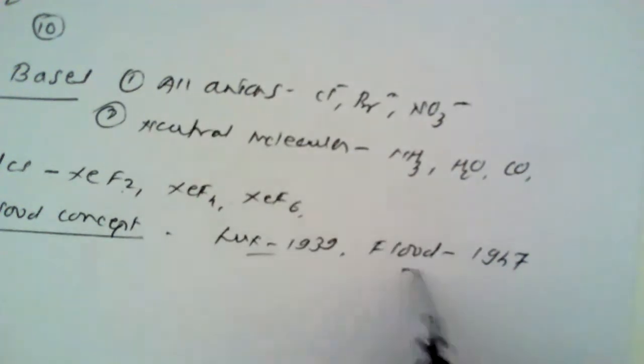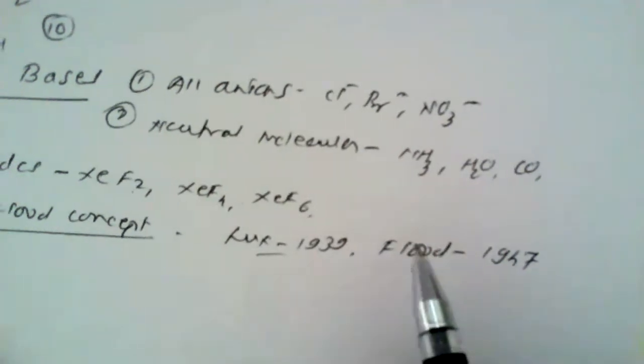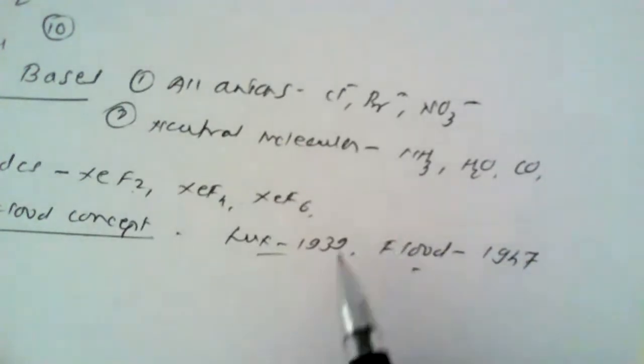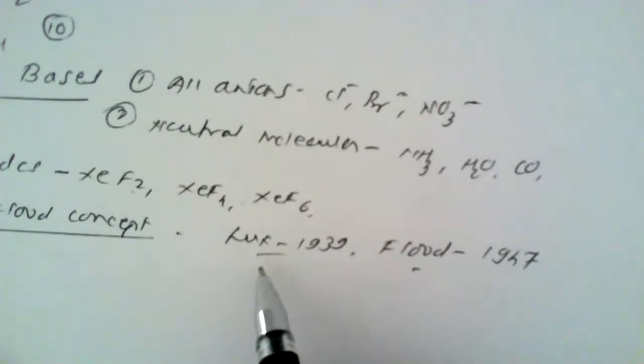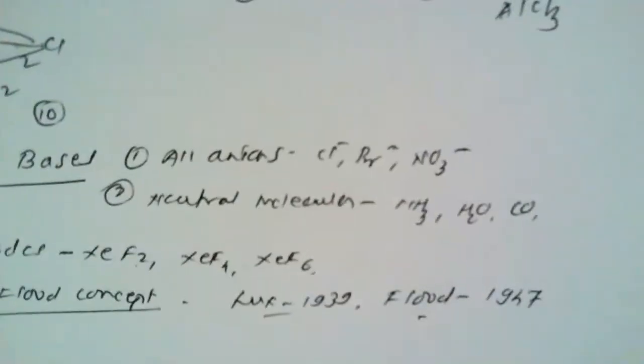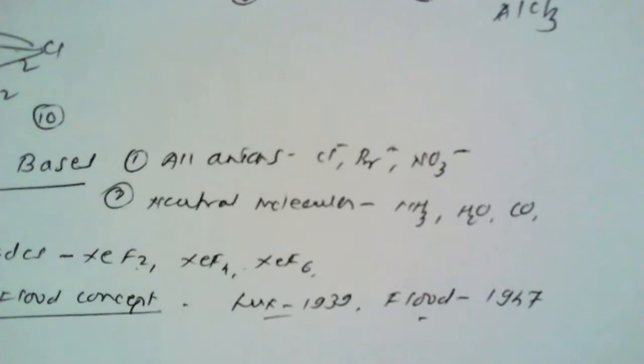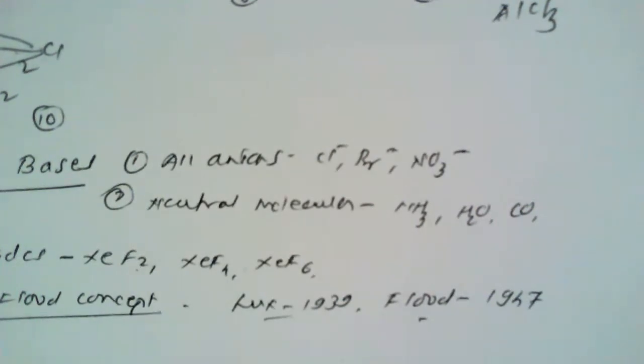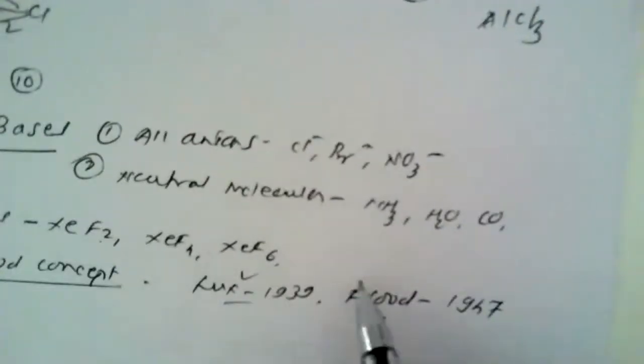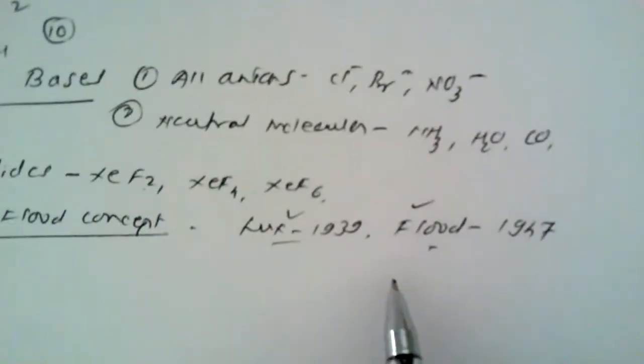They worked jointly on the oxide compounds. Initially, Lux put forward a certain concept regarding oxide compounds, and after 8 years it was elaborately explained by Flood, and hence the concept is known as the Lux Flood concept.